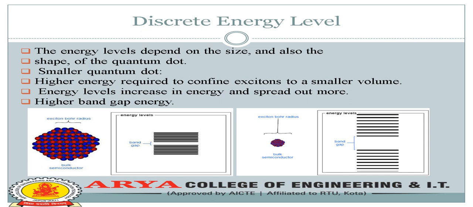In this one the size of the bulk semiconductor is very large, and in this one the size is very small. So the energy band gap here is very small, and here the energy band gap is very high. Moving from here to here requires more energy, and moving from here to here requires very little energy. So in discrete energy levels we define the energy levels. When the bulk semiconductor size is small, the energy level will be high. Whenever the bulk semiconductor size is large, the energy band gap will be low.